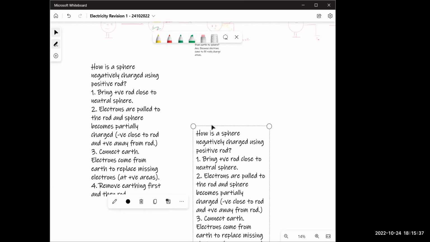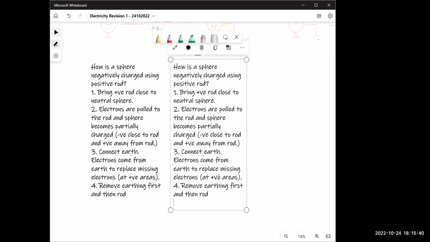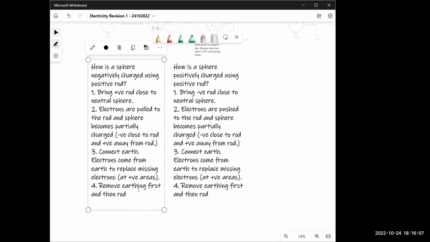Nula, read the third point. Connect Earth. Electrons come from Earth to replace missing electrons at positive areas. Okay, number 4, Mavadda, read the fourth one. Remove earthing first and then rod. Why is that? So electrons do not leave.